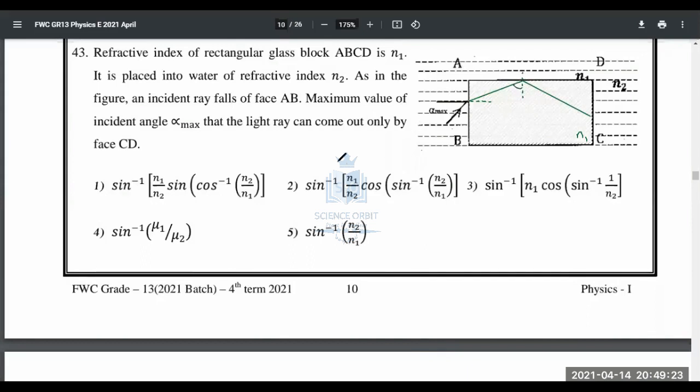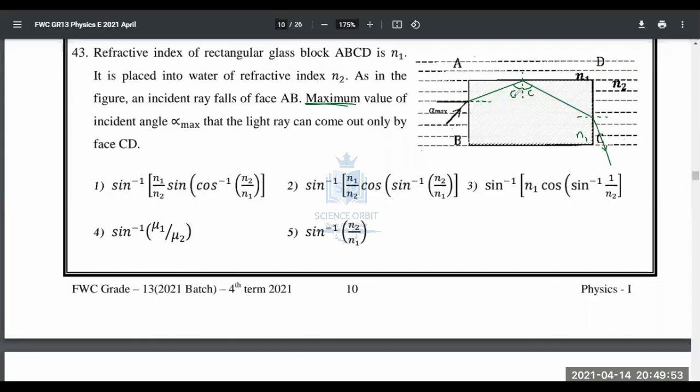And if you talk about maximum value, that means at least this should be C, the limit. And then this has to come out. It has to come out like this, since it's traveling from denser medium to rare medium. If this is C, then this will be a smaller angle, so definitely it's going to come out. So that is how we have to consider, isn't it?